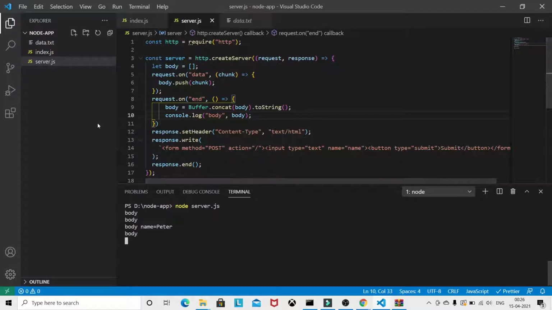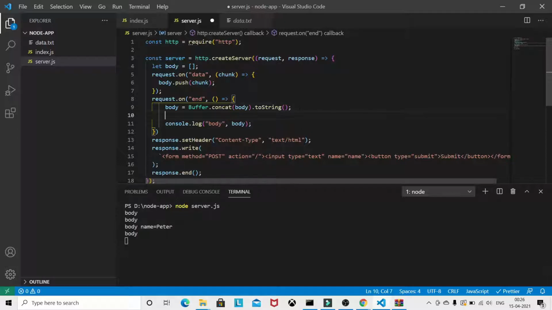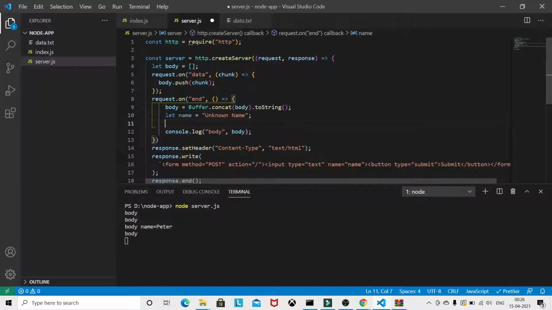Now we need to split this, because we are only interested in Peter, not name equal to, so we have to remove this. Let's specify a name: if there is no name, then it will be unknown name.